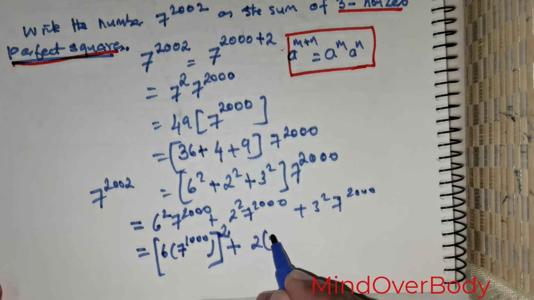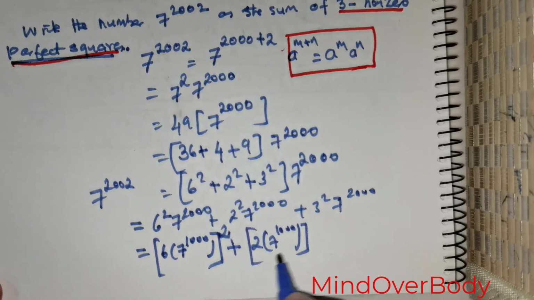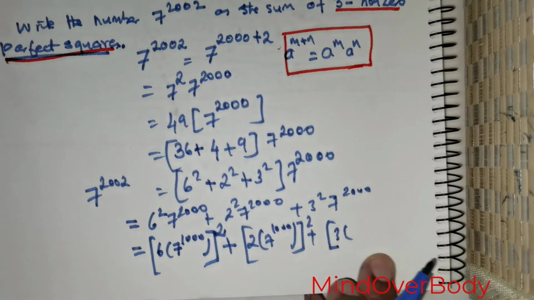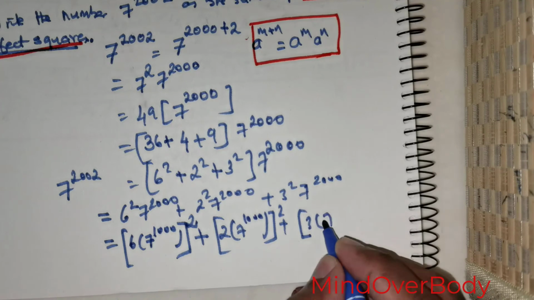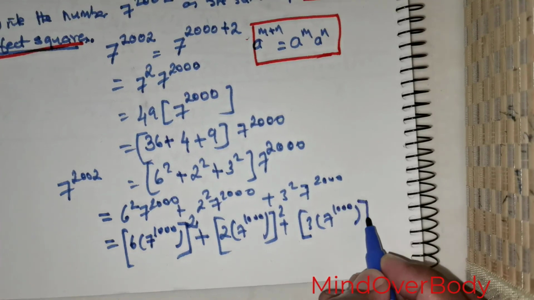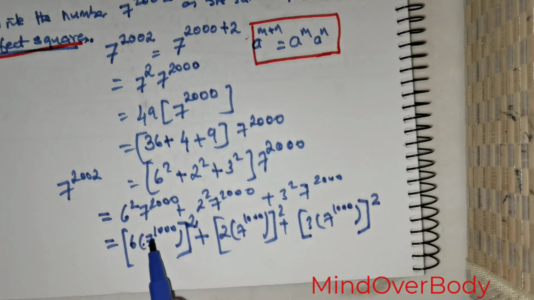So 2 multiplied with 7 raised to the power of 1000, that is raised to the power of 2, followed by 3 times 7 raised to the power of 1000, this entire thing raised to the power of 2. So 6 squared and 7 raised to the power of 1000 raised to the power of 2, that's going to be 7 raised to the power of 2000.